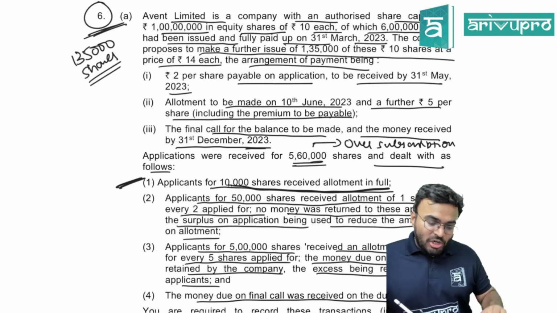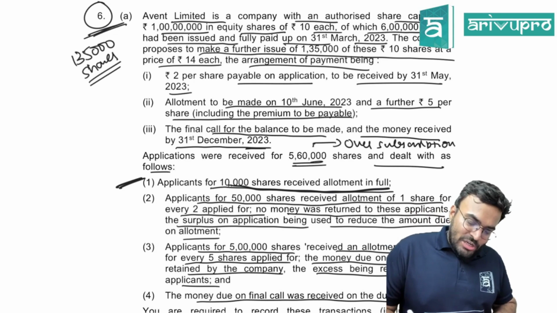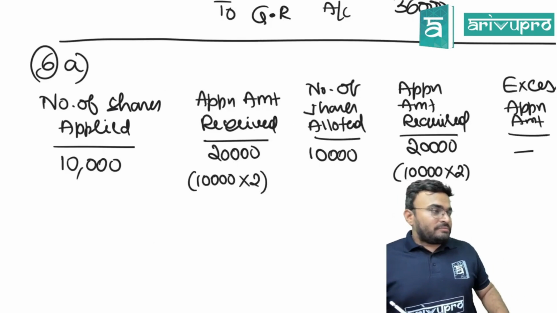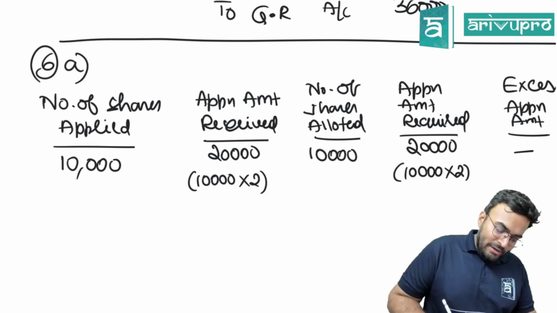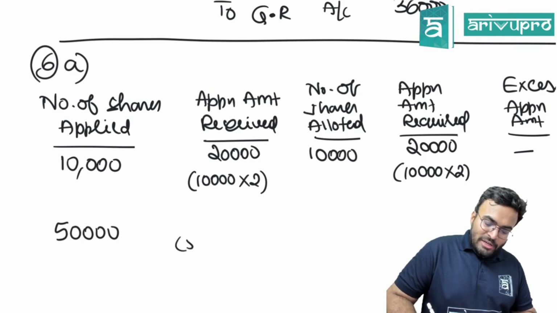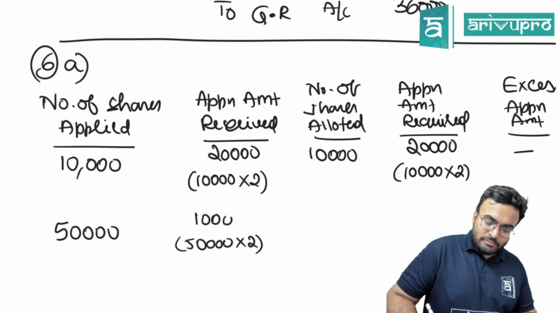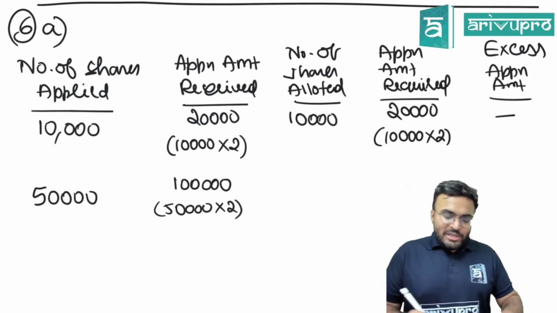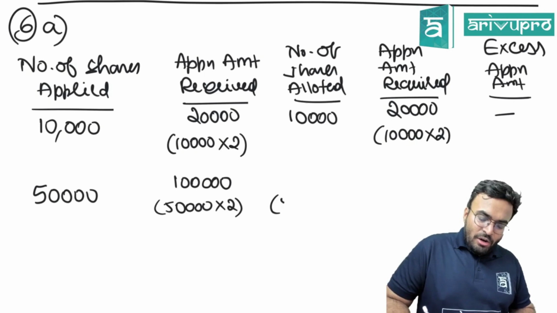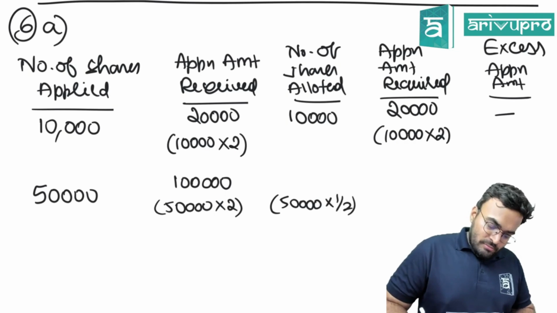What is the next lot? Applicants for 50,000 shares received allotment 1 share for every 2 applied. How many shares have they applied? 50,000. What is the application amount received? 50,000 into 2, 1 lakh. What is the number of shares allotted? 1 share for every 2 shares, so 50,000 into 1 by 2.